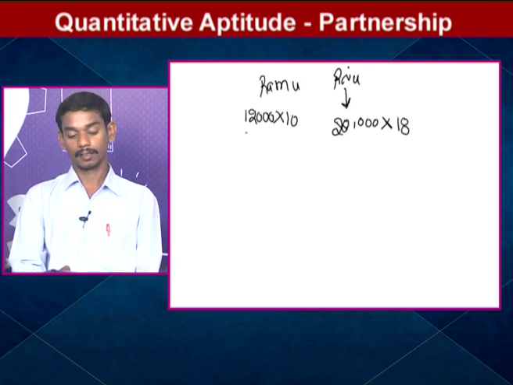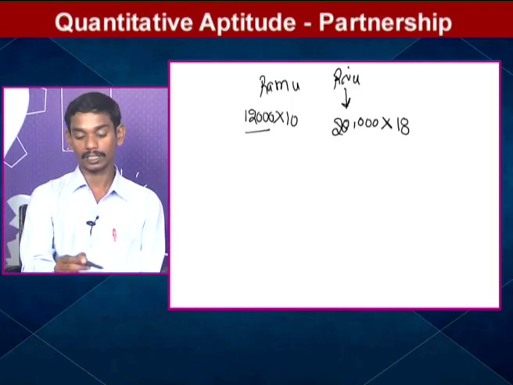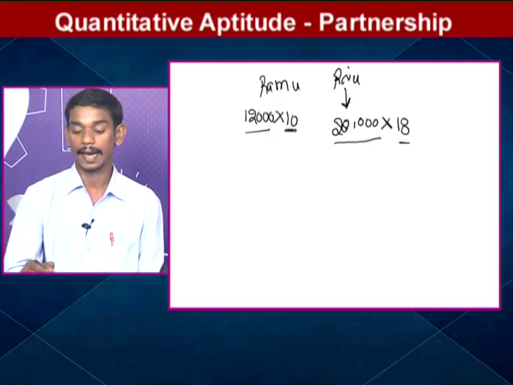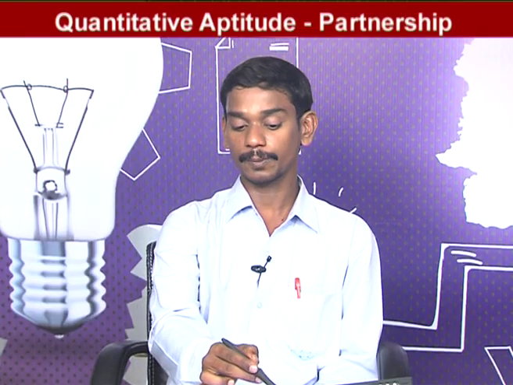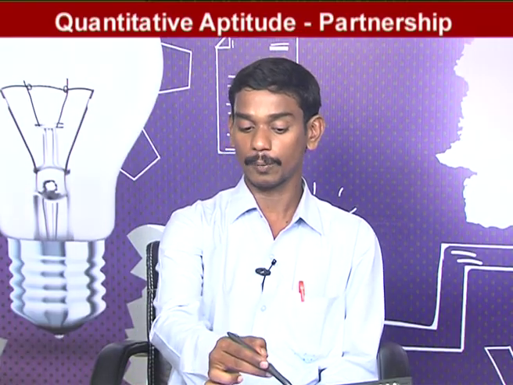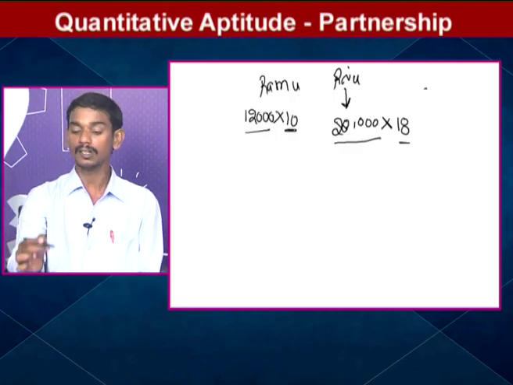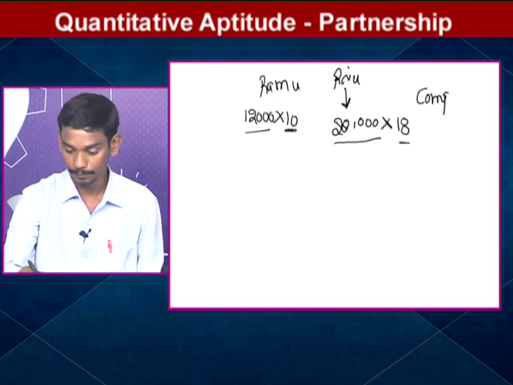In this question, see, Ramu invested 12,000 rupees and Raju invested 20,000 rupees. Ramu's investment time is 10 months only and Raju's investment time is 18 months. So what type of partnership is this? This is a compound partnership. Why? Because here the investment time is different. Ramu invested 10 months, Raju invested 18 months. So this partnership is called compound partnership.